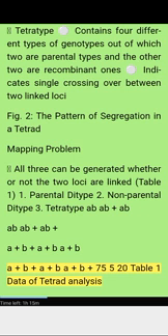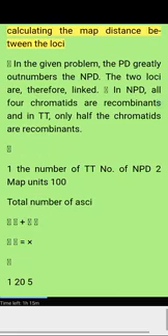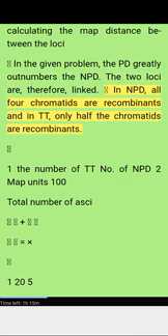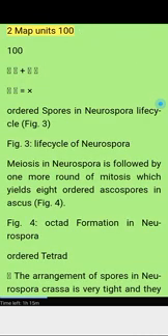Calculating the map distance between the loci. In the given problem, the PD greatly outnumbers the NPD. The 2 loci are, therefore, linked. In NPD, all 4 chromatids are recombinants, and in TT, only half the chromatids are recombinants. So map units equal one half the number of TT plus the number of NPD, divided by the total number of asci, times 100.